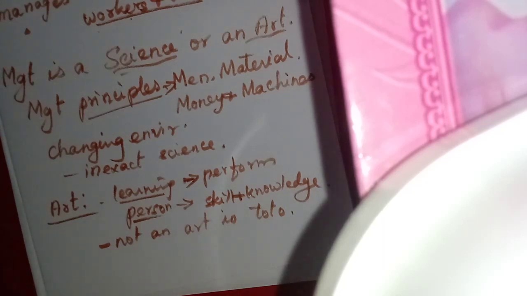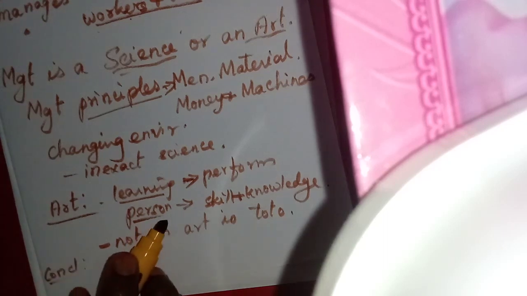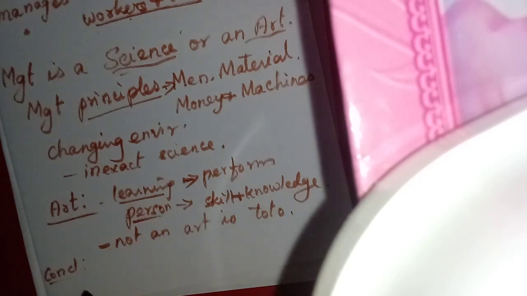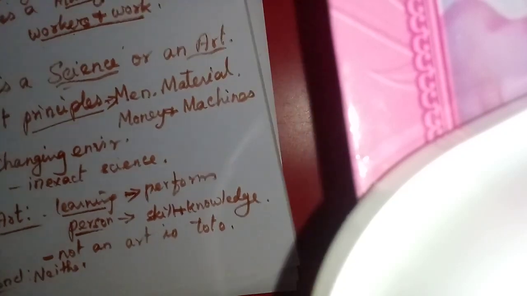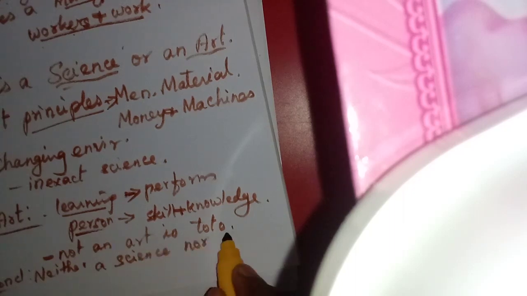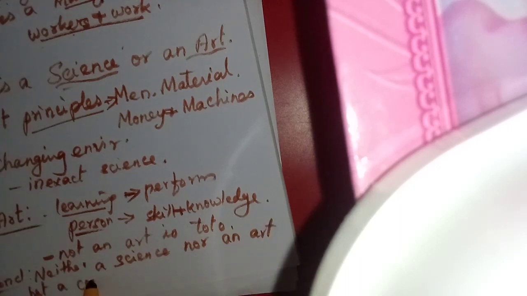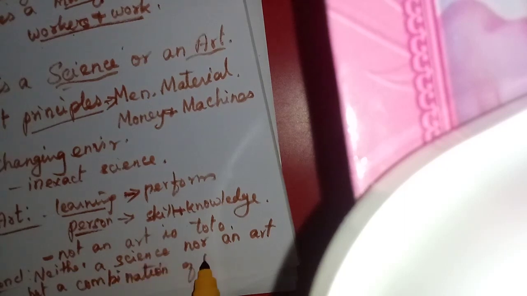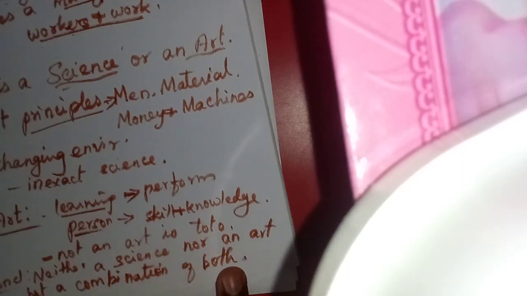So what is the conclusion? Whether we can say it is an art or a science? We can say it is neither a science nor an art, but a combination of both. We can say it is science and it is art, both. But pure science we cannot say, and totally it is not an art. So it is a combination of both.